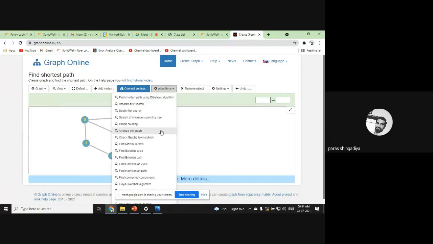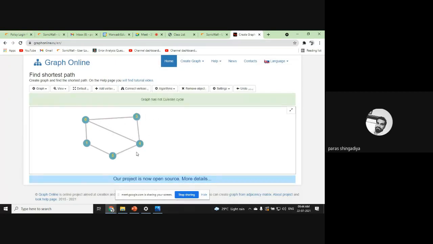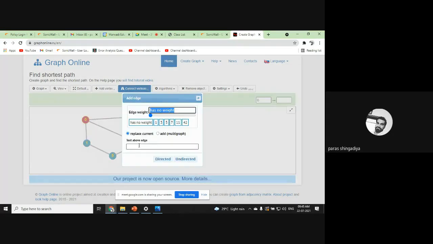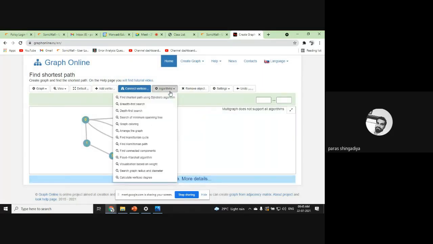So let us check by using this software. So it will display the graph as no Euler cycle. Here, why is it not Euler? Because a closed walk will not be defined that covers all the edges. Okay. But if you modify this, let's modify this graph, 0 to 4, and let's add multiple edges. So now let us check whether this graph is Euler or not.